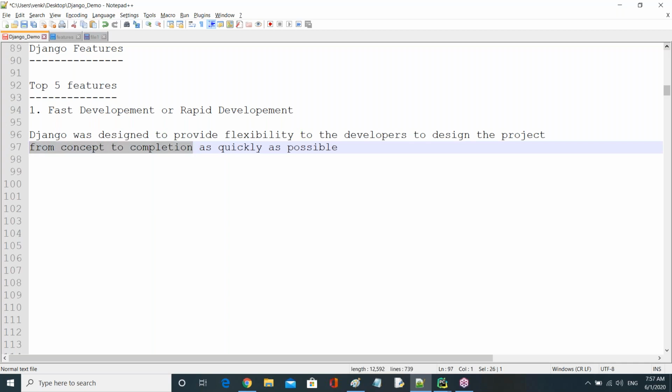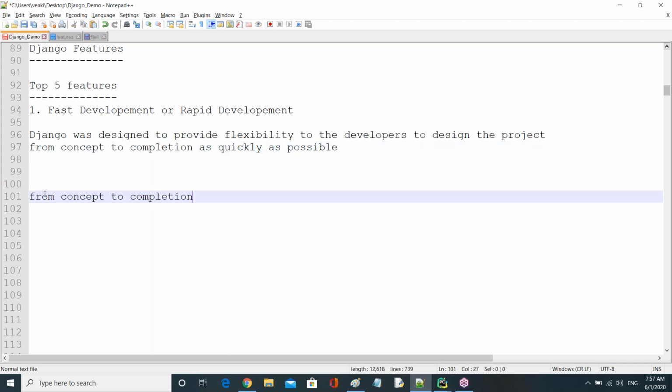Can anyone guess now? What is the meaning of this, from concept to completion? Can anyone message or reply? Can anyone just guess it? What is the meaning of from concept to completion as quickly as possible? Is it full stack development from scratch to end?